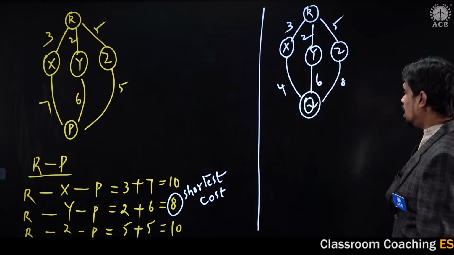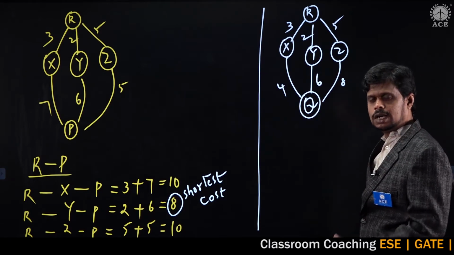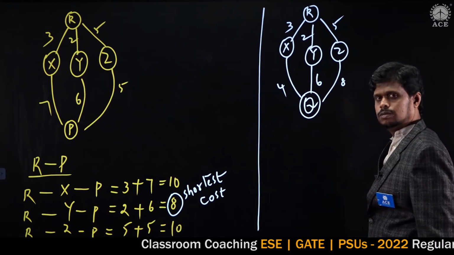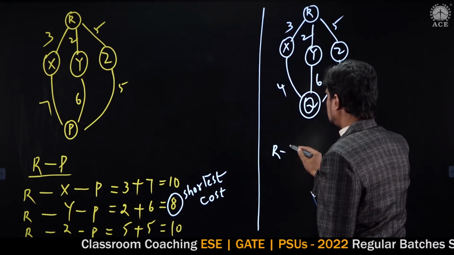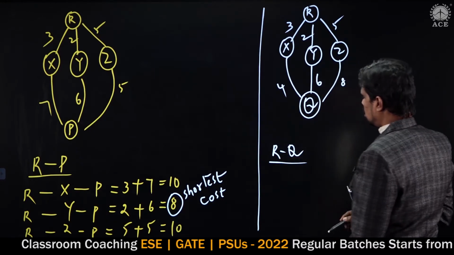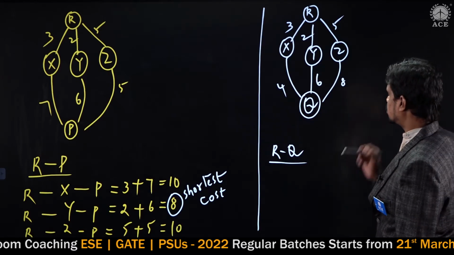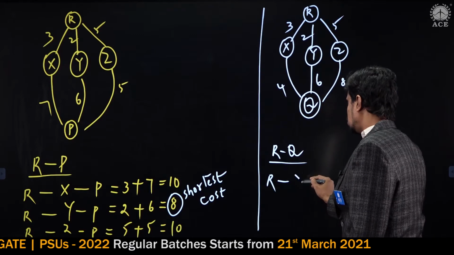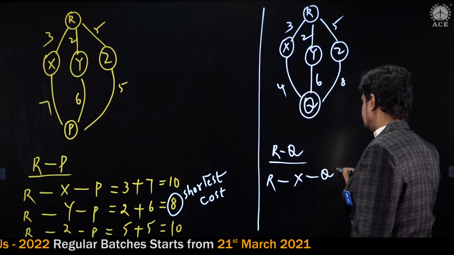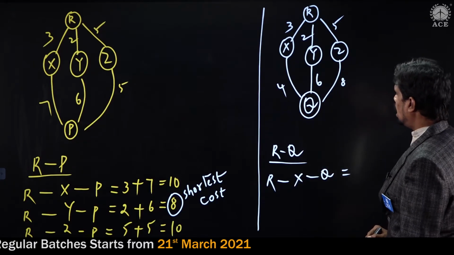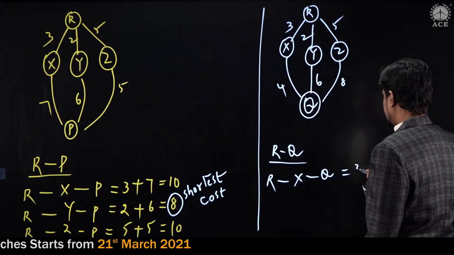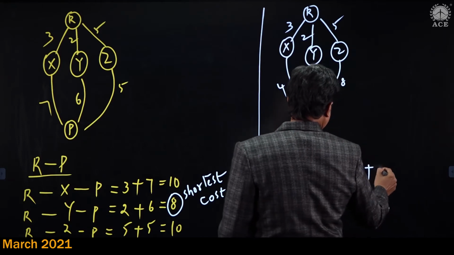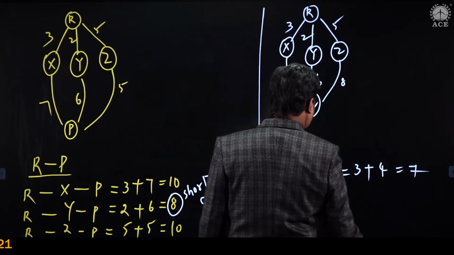Now we need to calculate the shortest cost from R to Q. From R to Q, we calculate first via X. From R to X, then Q: R to X the cost is 3, X to Q the cost is 4, so it is 7.